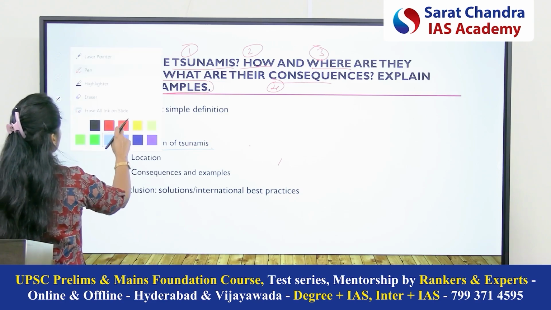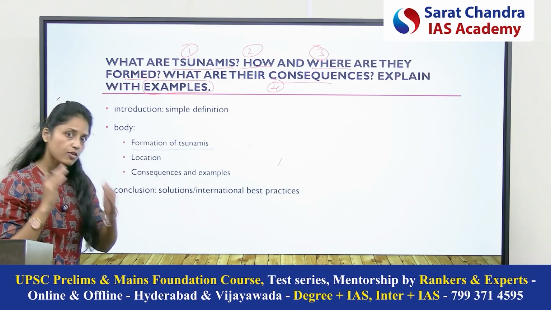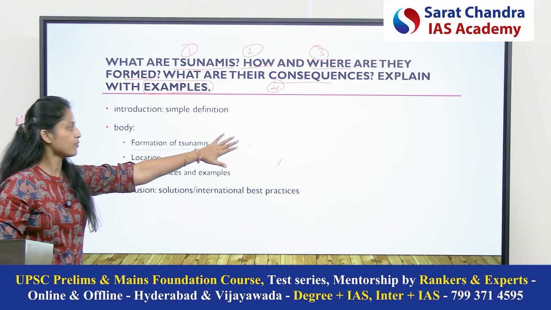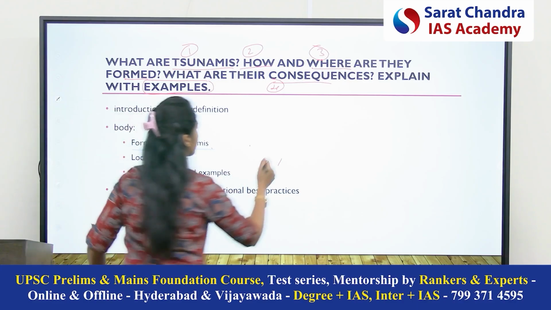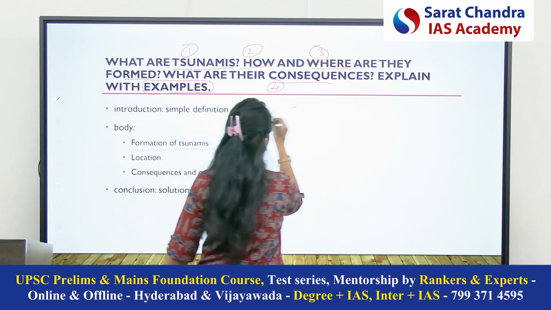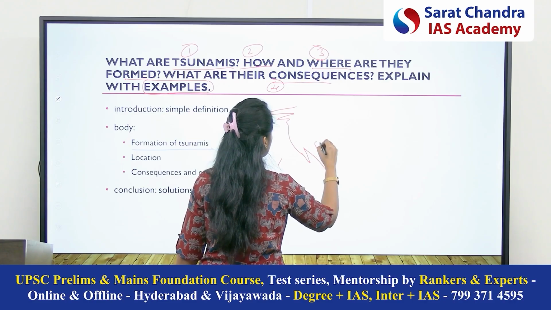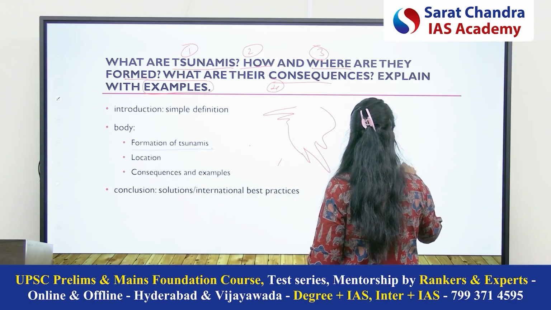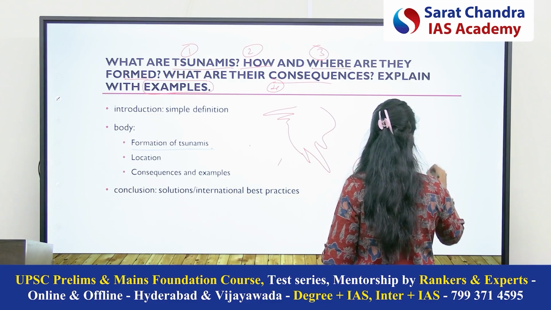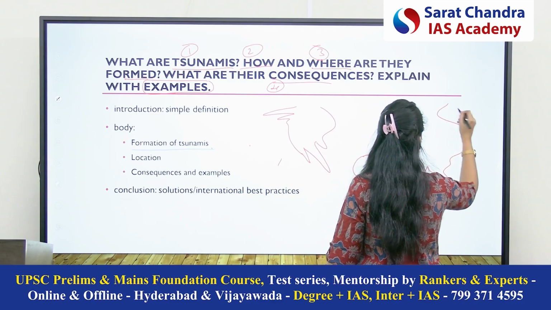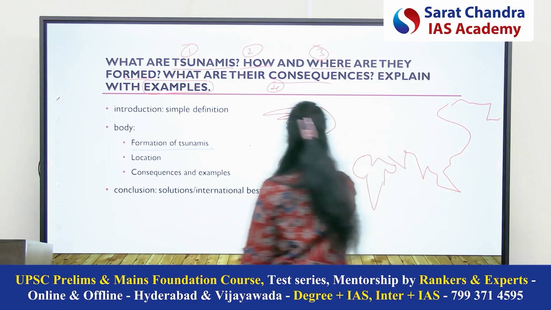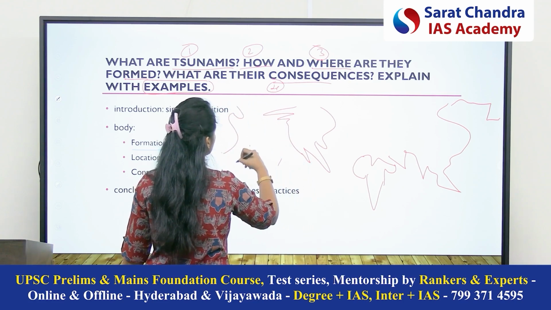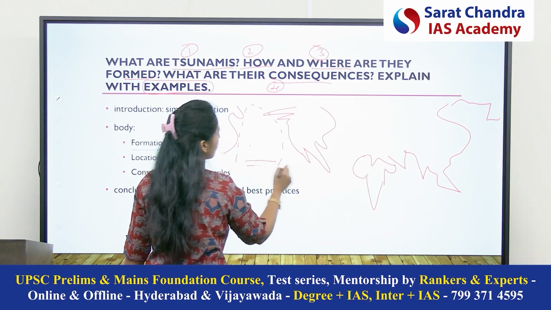Okay, so whenever you are asked in geography or you are not asked, you have to make a map, to explain everything. Okay, so this is the Pacific Ring of Fire.